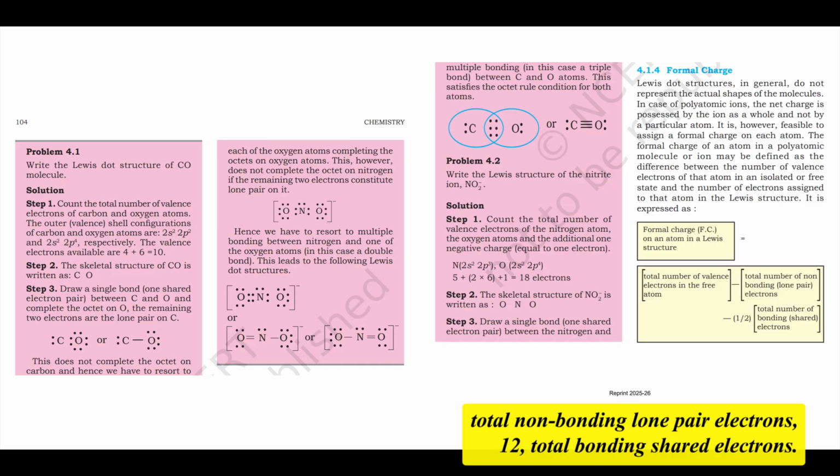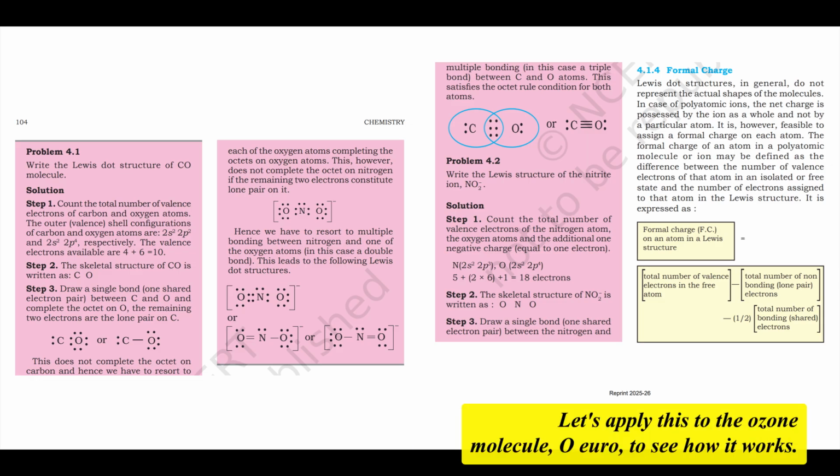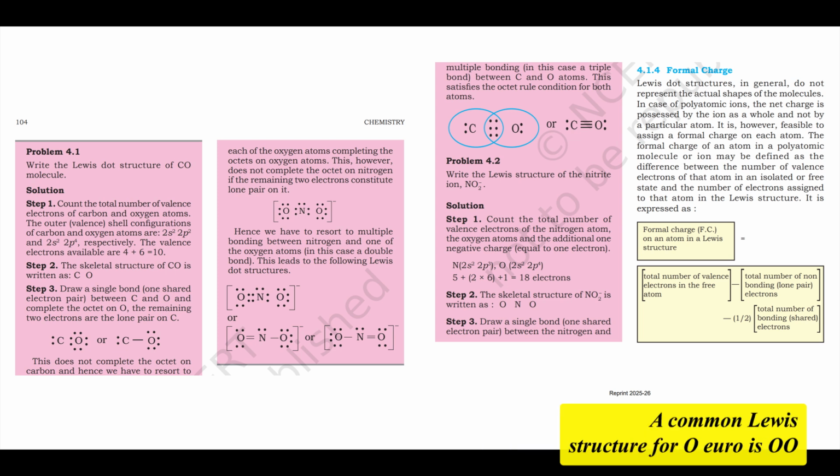Total bonding shared electrons. Okay, formal charge is valence electrons minus lone pair electrons minus half the bonding electrons. Precisely. Let's apply this to the ozone molecule, O3, to see how it works. A common Lewis structure for O3 is O=O-O, with appropriate lone pairs to satisfy octets. Let's number the oxygens 1, 2, 3 from left to right.